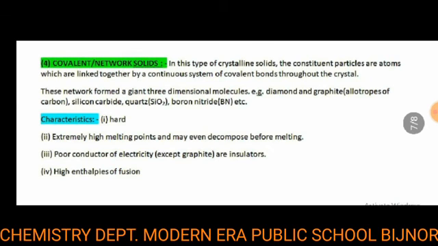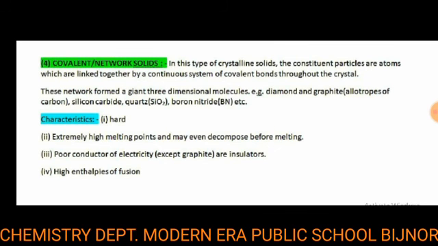Students, the fourth type of crystalline solid is known as covalent or network solid. In this type of crystalline solid, the constituent particles are atoms which are linked together by a continuous system of covalent bonds throughout the crystal. These networks form giant three-dimensional molecules. Examples: diamond and graphite, which are allotropes of carbon. Another is silicon carbide, SiC, quartz, SiO2, and boron nitride, BN, etc. They show a huge network, so we also say they are network solids or covalent solids because they form covalent bonds between them.